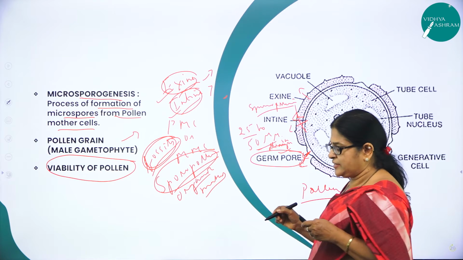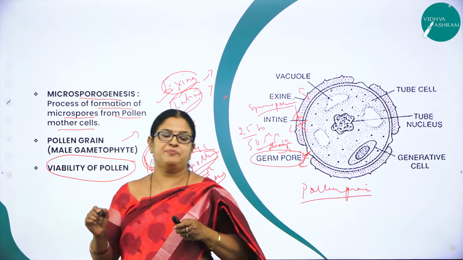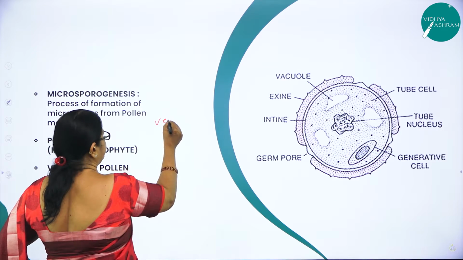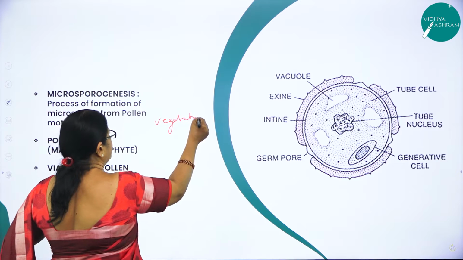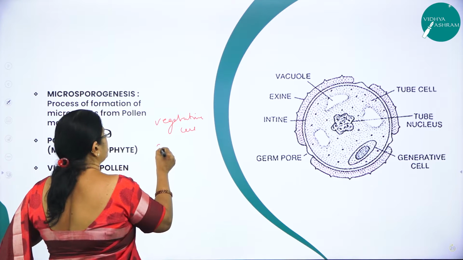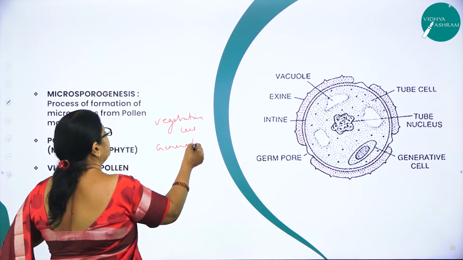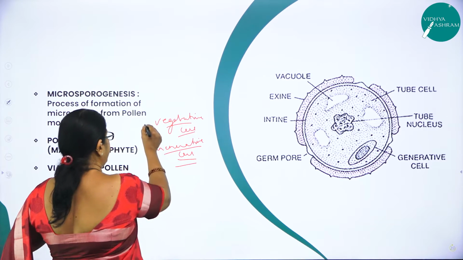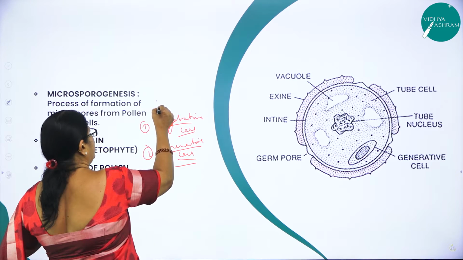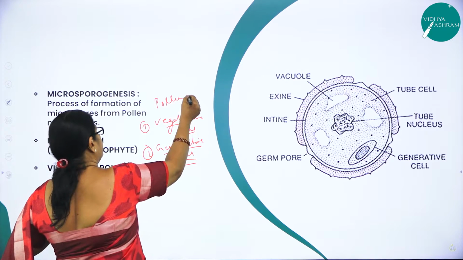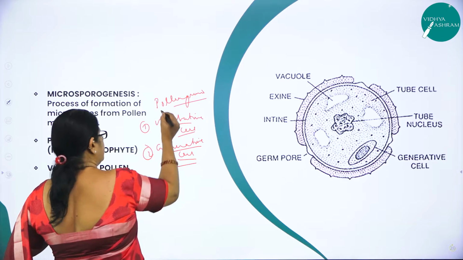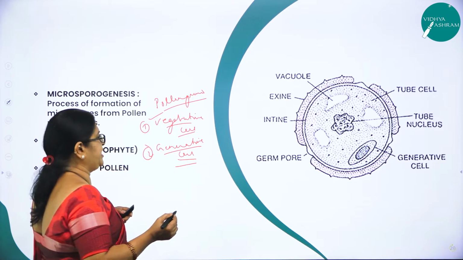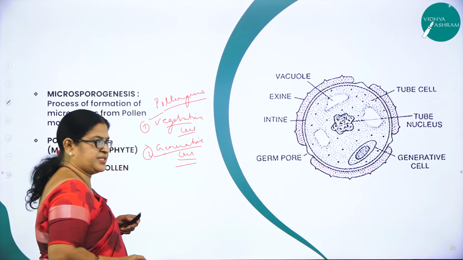And here you can see that each pollen grain is made up of two types of cells. What are the two types of cells? One is called the vegetative cell, the other one is called the generative cell.